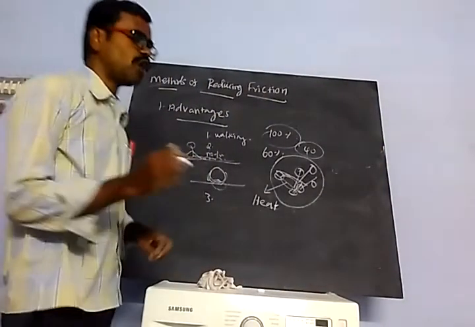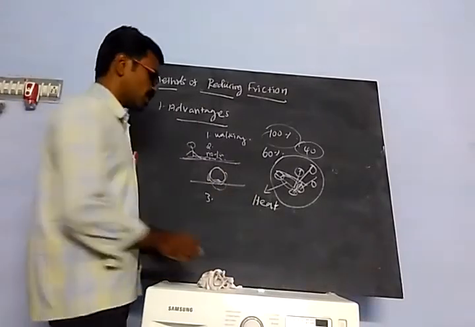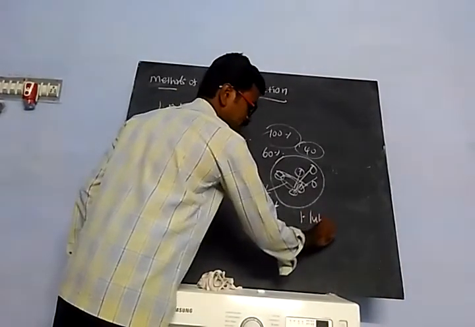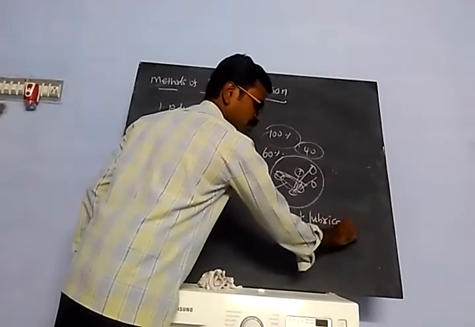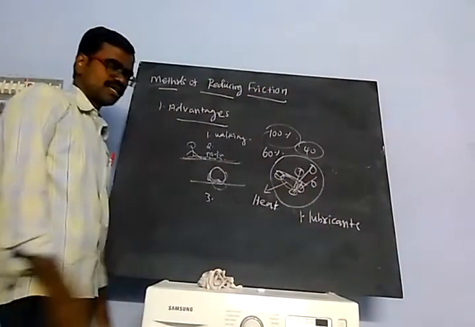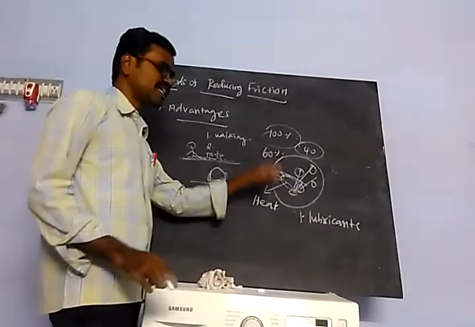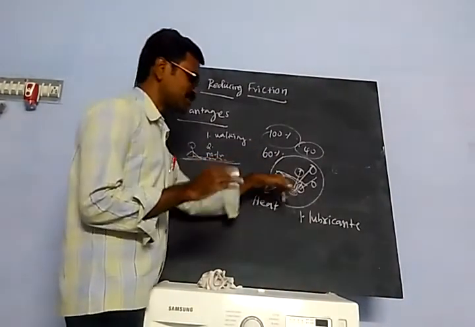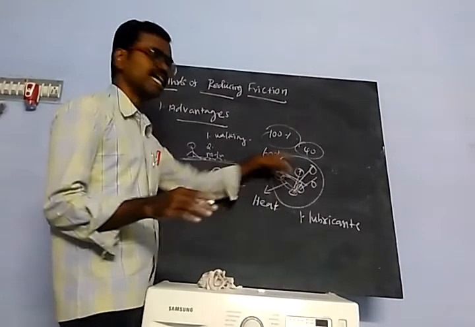So how to avoid this? First, we can use lubricants. Lubricants reduce the friction between the inner parts.